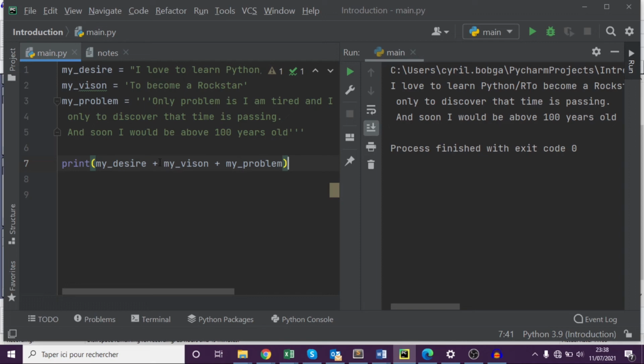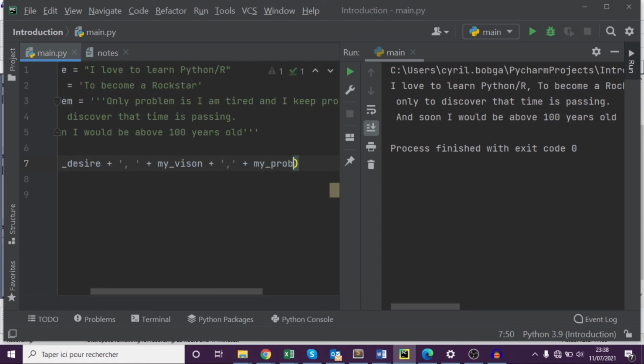So now to make it look better, if you see here, we need to include a space here. So we come here, we say okay, plus, we give a space, add a plus here, we print again. So what do we get? We say I love to learn Python R to become a rock star. Okay, let's put a comma here. Put, say, another comma. You run it. You see, you have I love Python, comma, to become, and so you are able to concatenate strings.